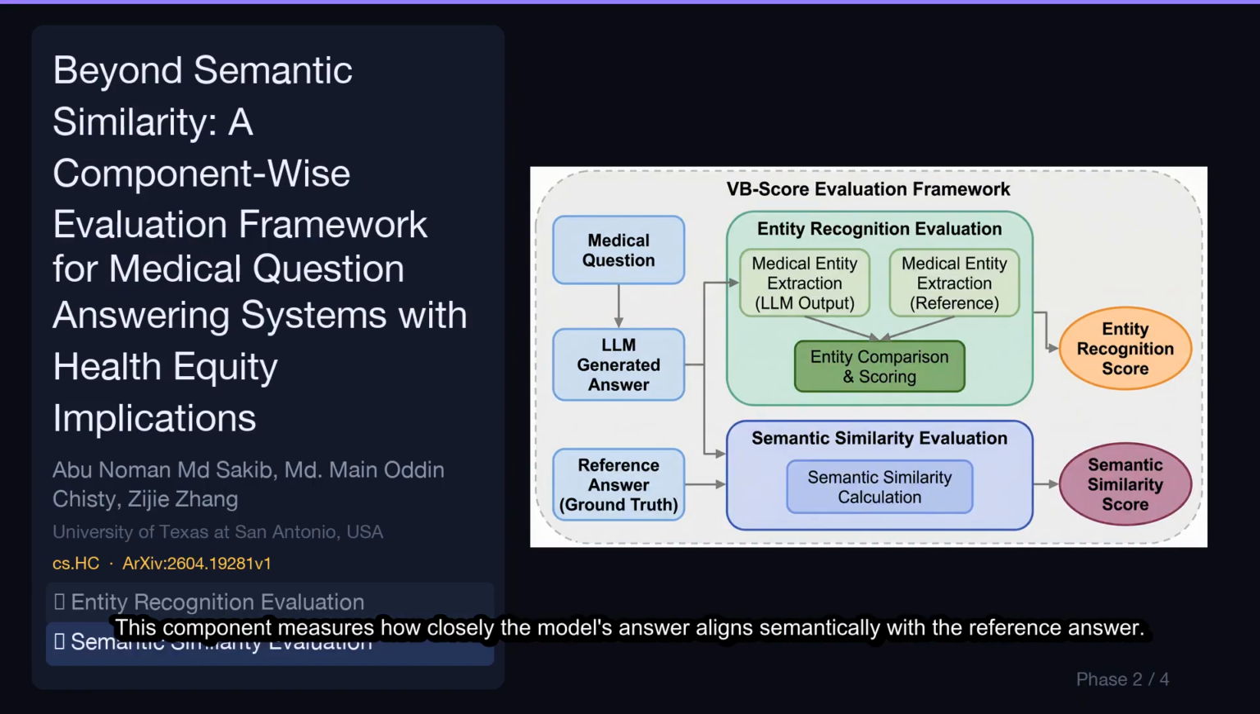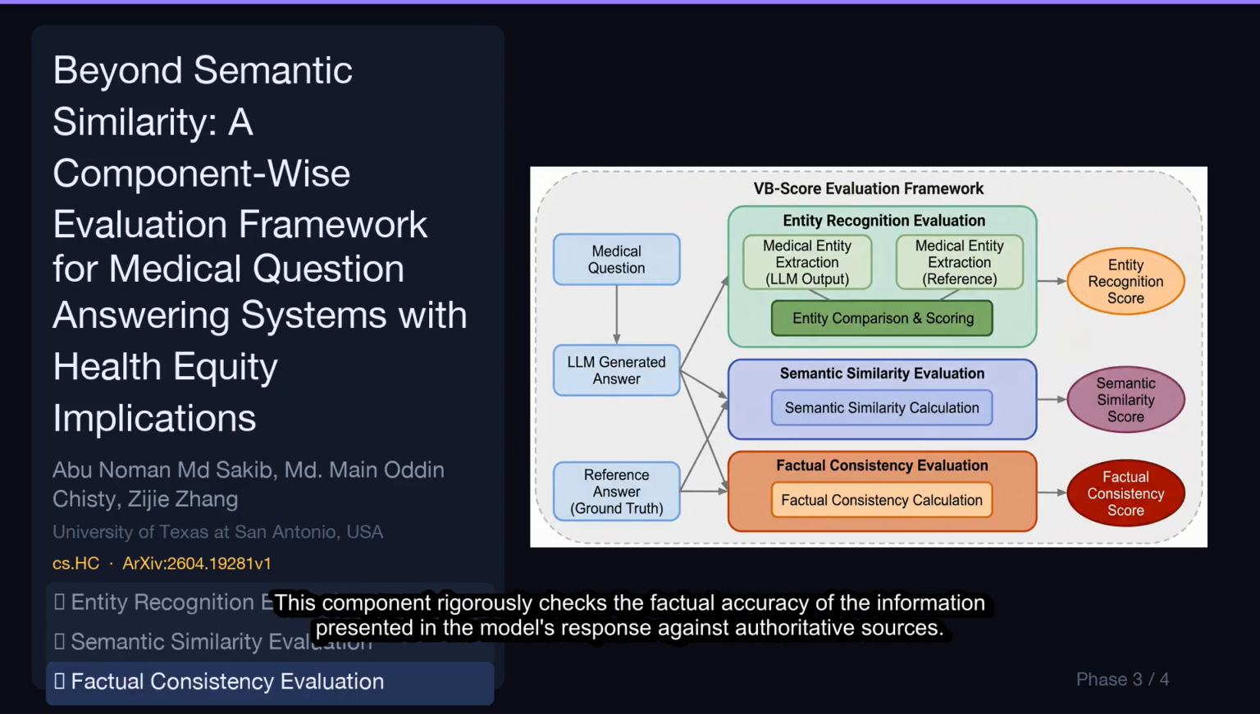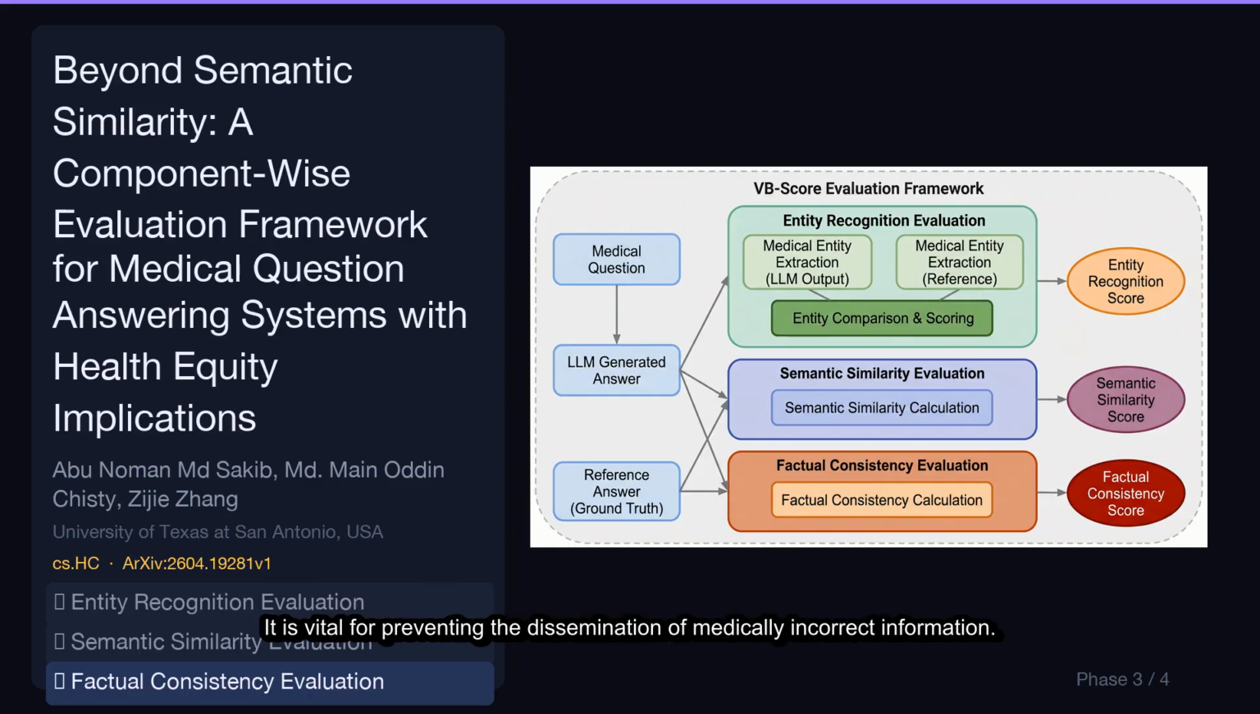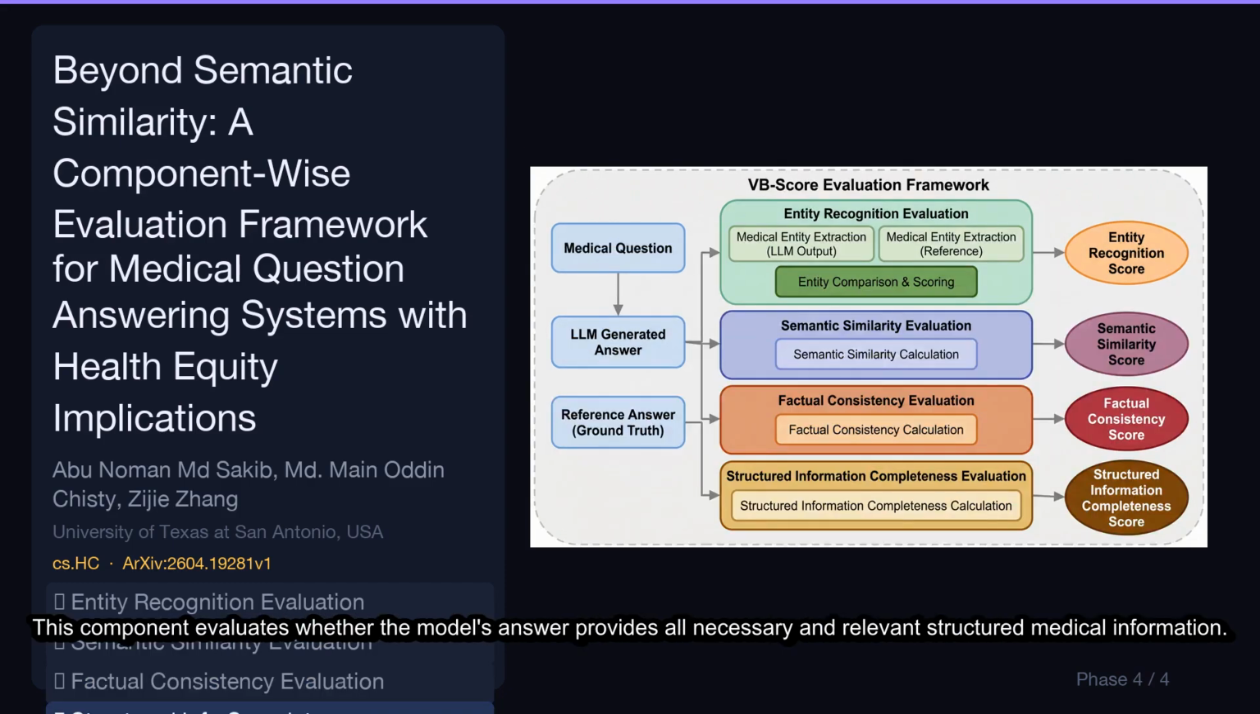This component measures how closely the model's answer aligns semantically with a reference answer. It evaluates the fluency and general meaning, but the paper argues it's insufficient alone for medical accuracy. This component rigorously checks the factual accuracy of the information presented in the model's response against authoritative sources. It is vital for preventing the dissemination of medically incorrect information. This component evaluates whether the model's answer provides all necessary and relevant structured medical information. It ensures comprehensive and actionable responses, particularly important for patient understanding and decision-making.